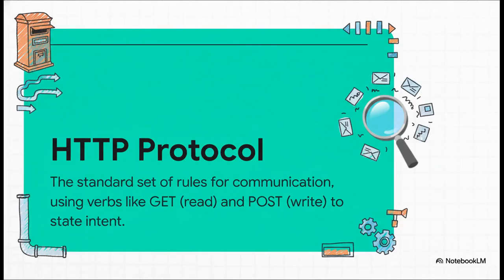So the mailbox itself operates on a set of rules called HTTP. This is the foundation of the web, the protocol everyone agrees to follow. It defines the actions you can take. So when an app wants to get information, it sends a GET request. That's literally like checking your mailbox for new mail. And when it wants to send new info, it uses a POST request, just like dropping a letter in the box to be sent out. Simple, right? Everyone agrees on these rules, and that's what makes it a standard.